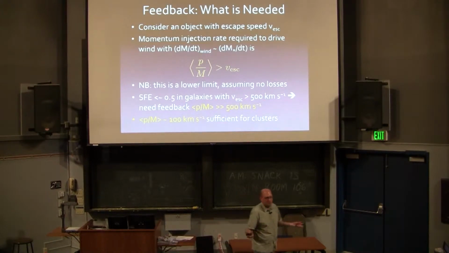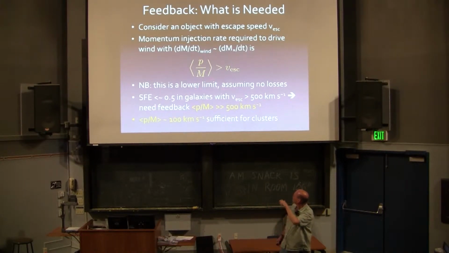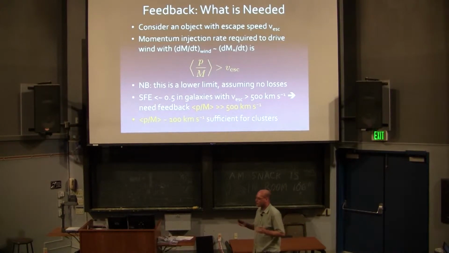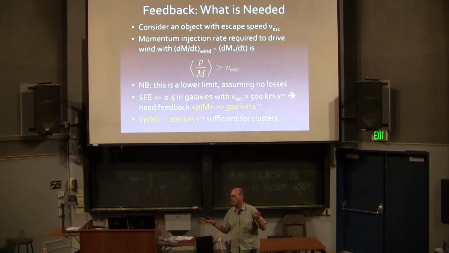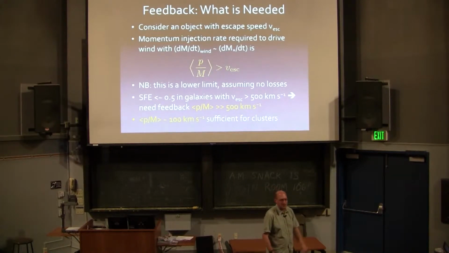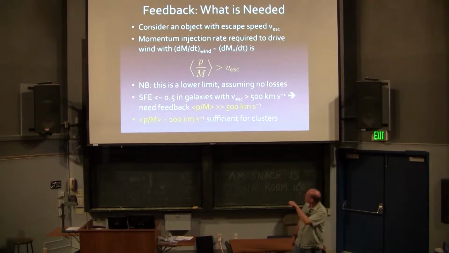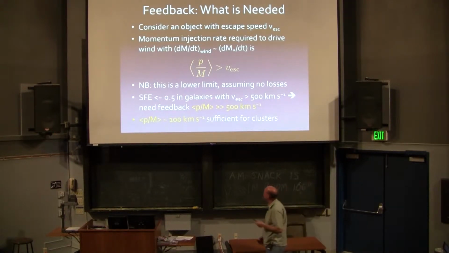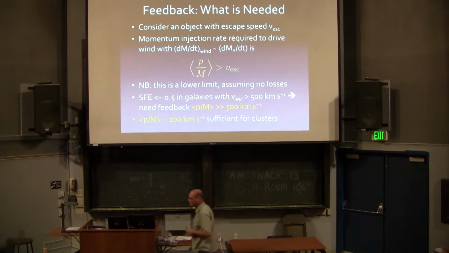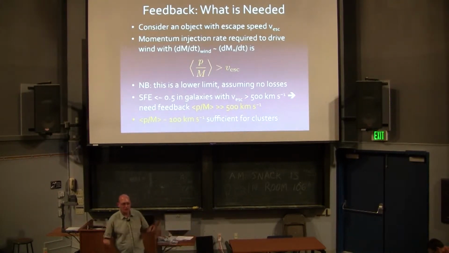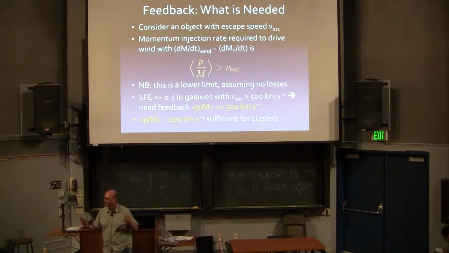Now, that's pretty straightforward. This is a lower limit, assuming that everything's perfectly efficient and that I perfectly channel that momentum into driving stuff at just the escape speed. If I'm somewhat inefficient, for example, I raise some of the material to 2 or 3 times the escape speed, or I raise some of the material to a speed that's less than the escape speed so it goes up and falls back, I of course need more. The fact that the star formation efficiency is less than 0.5 tells me that I need momentum per unit mass of order at least 1,000 kilometers a second in order to get anything interesting from the standpoint of regulating the formation of stars in galaxies, or at least getting baryons out of galaxies.